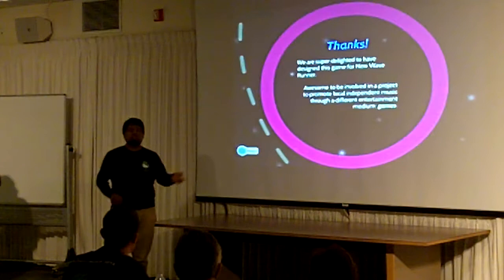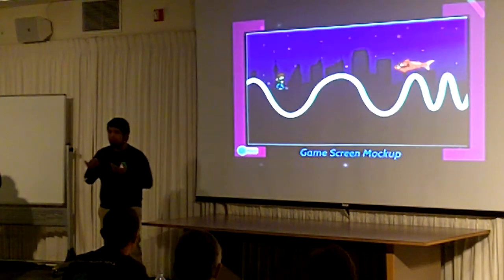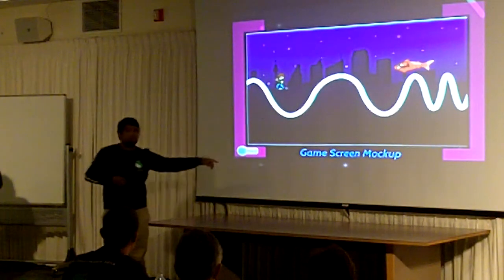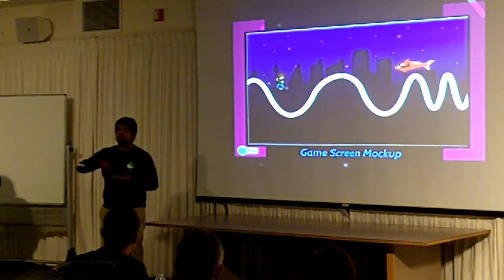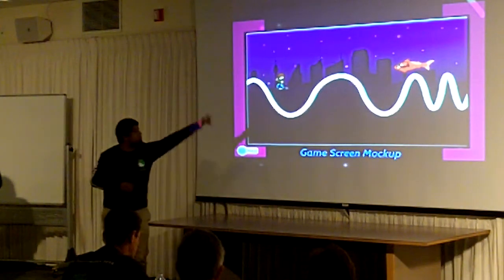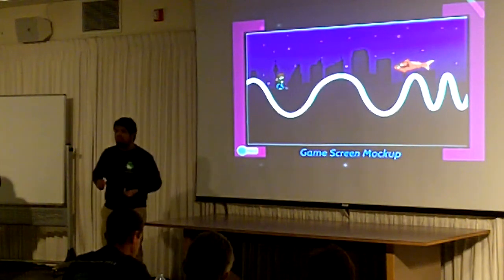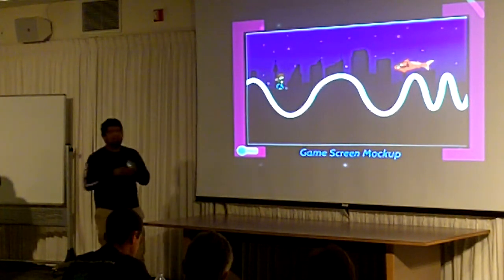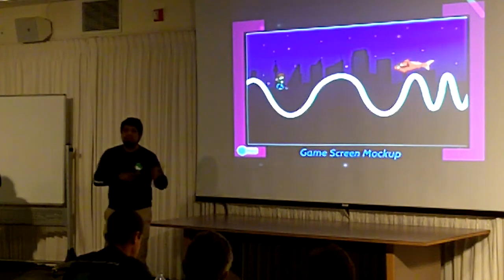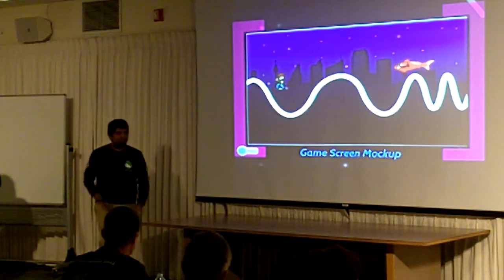The wave is generated by the music. The different values that come into the array will tell the sprite where to go in the height of the screen. And when your character hits one of the sprites, you get points.